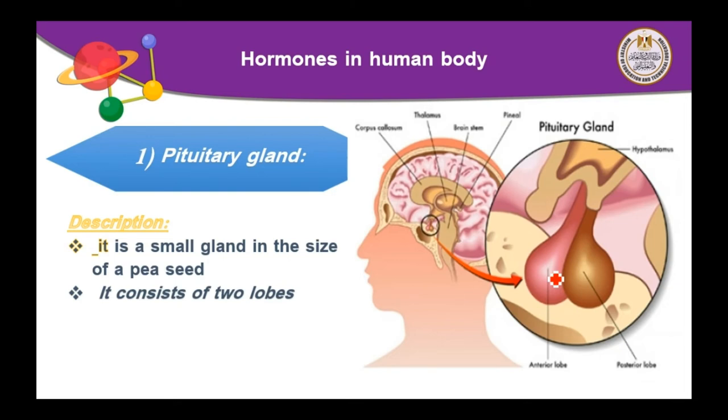What is the location of the pituitary gland? It is located below the brain, under the brain, as you see in the picture.